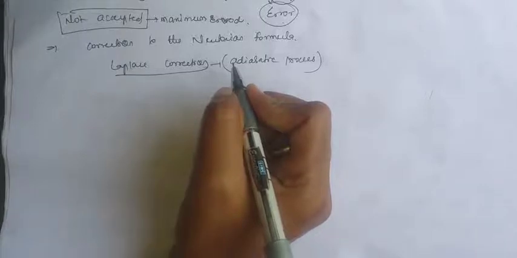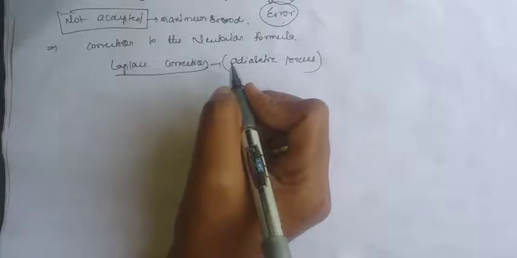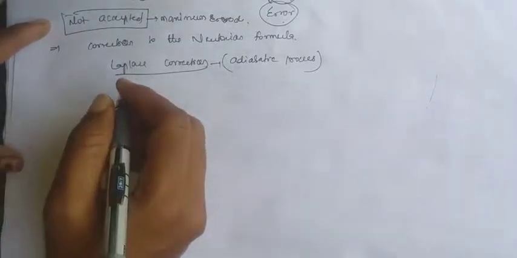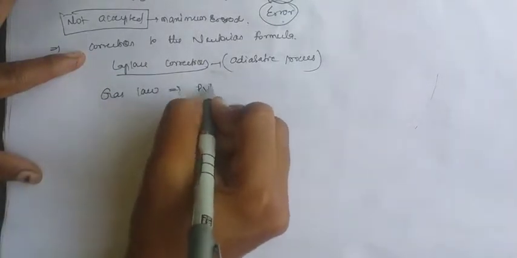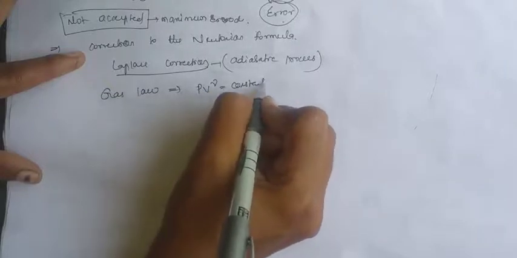According to Newton's theory, Laplace made one correction to the isothermal case, that is, the temperature is not constant. The gas can't lose heat to the atmosphere during the compressions, because it is a quick process, not a slow one. As the time is very short, there is no chance to lose heat to the atmosphere, so it is an adiabatic process. That's why we take the gas law as P V power gamma is equal to constant.